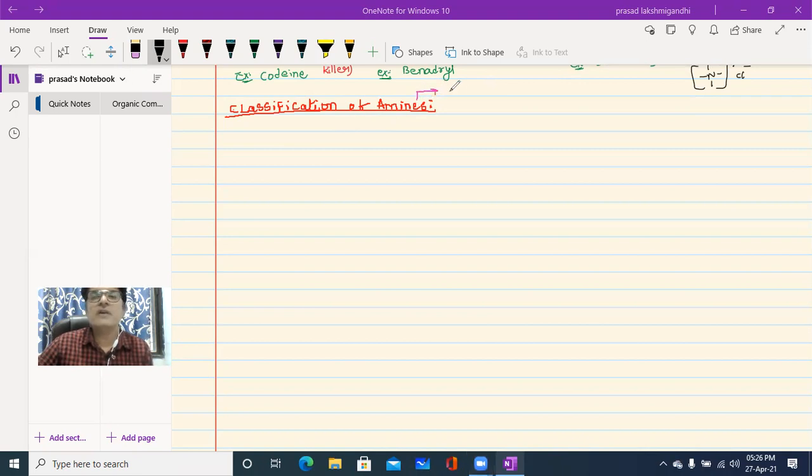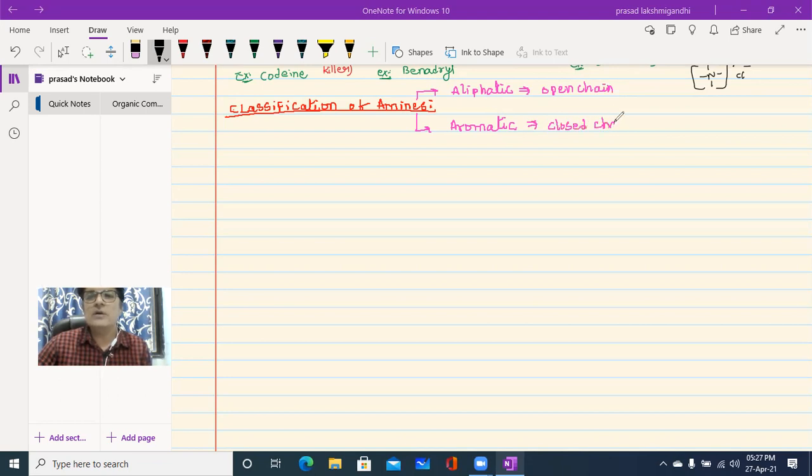Simply we can say aliphatic amines and the second one, aromatic amines. Aliphatic means open chain. Then aromatic means what? Simply we can say closed chain.